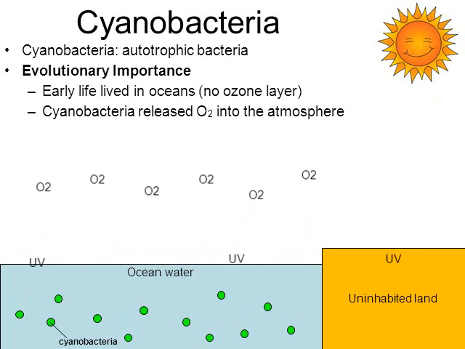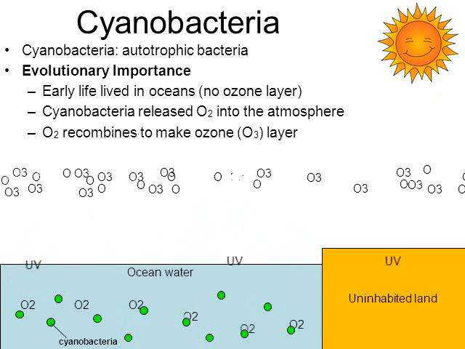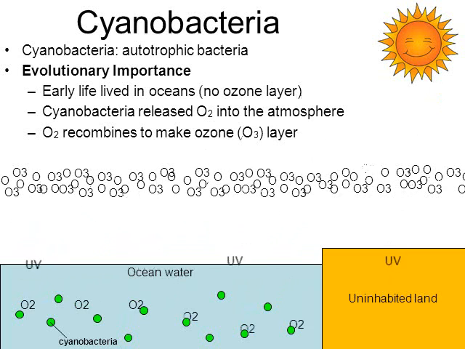But this has been going on for millions and millions of years. Over time, watch this. Over time, the oxygen from cyanobacteria created a shield, created our ozone layer. And now that you have the formation of an ozone layer, look at how the animation has changed. The UV radiation no longer is striking the ground.